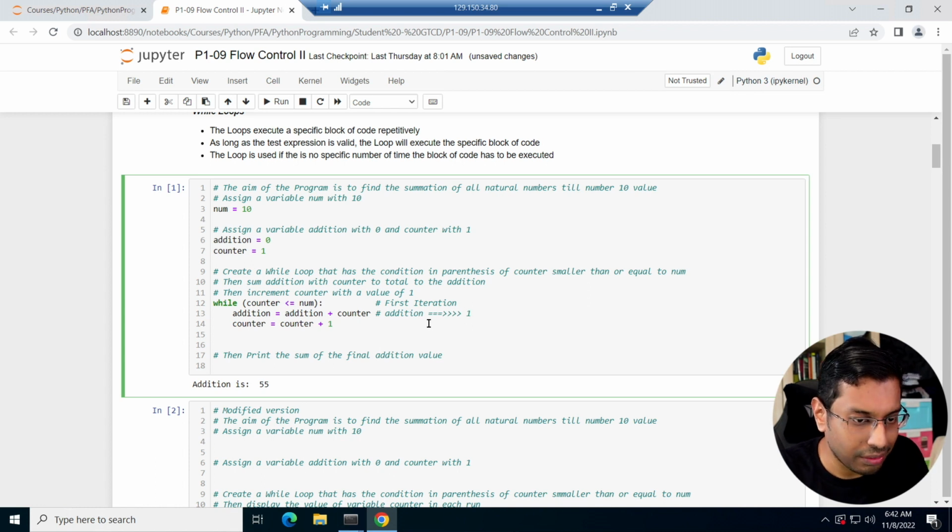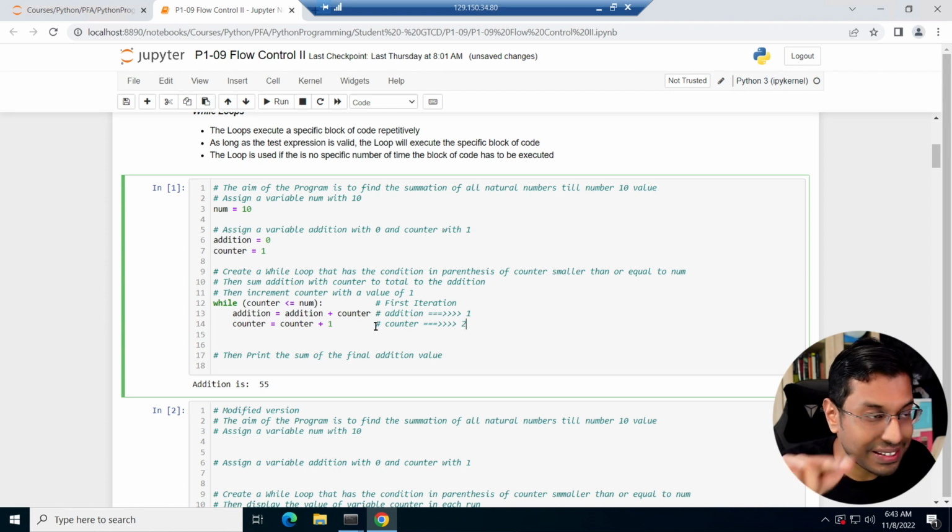Addition becomes 1, right? Because the addition was 0. Now I add it with 1, it becomes 1, right? And what happens to counter? Okay, let me make some space first. Counter now becomes 2, right? Becomes 2 in the first iteration.